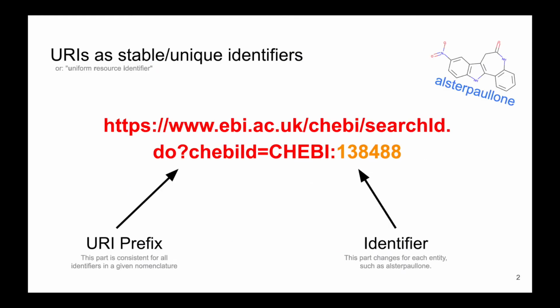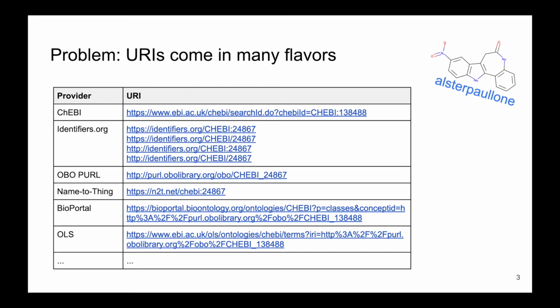The ontology and semantic web communities use URIs to reference named entities like Austerpolone. You can see the red part on the left is the URI prefix that corresponds to the Kibi namespace, and the orange part on the right is the local identifier for Austerpolone. The problem with URIs is there's many potential ones for the same entity, and it's not obvious which one's best.